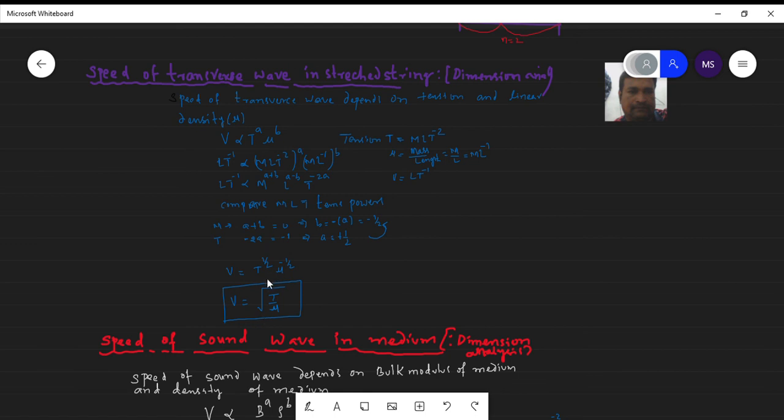There is a proportionality constant here. By dimensional analysis we cannot find its value, but in this case the proportionality constant is equal to 1. So this is the relation for the speed of the transverse wave in the string.